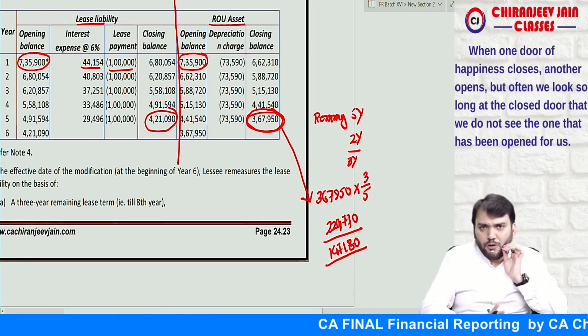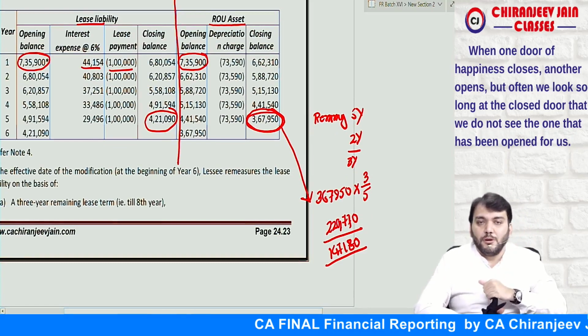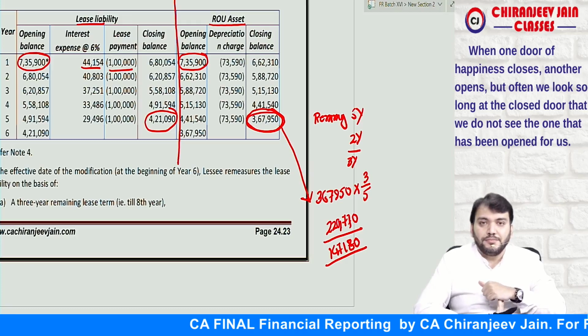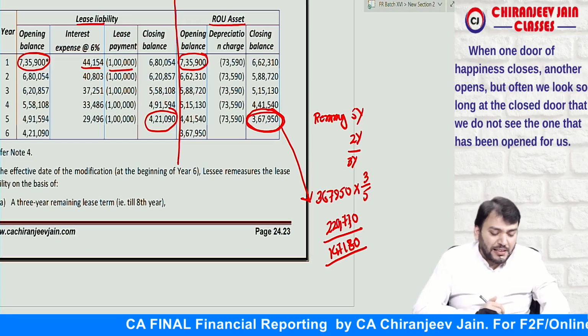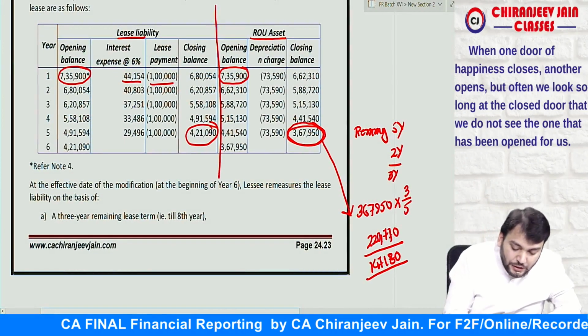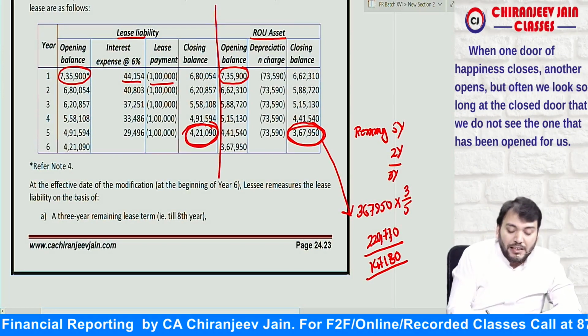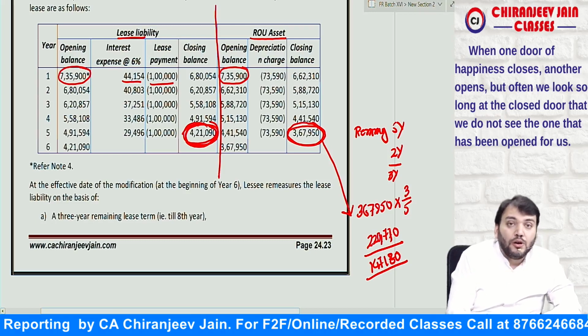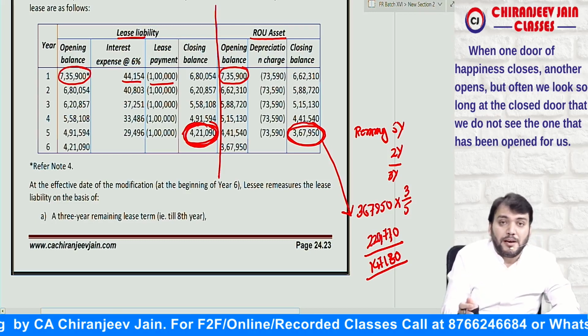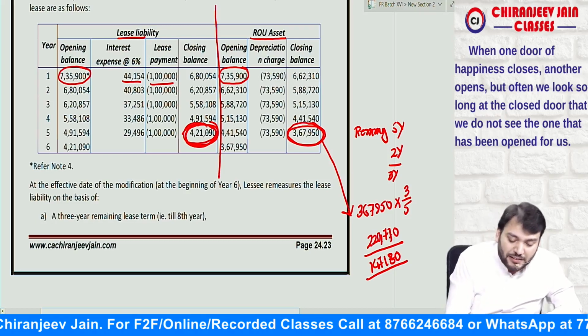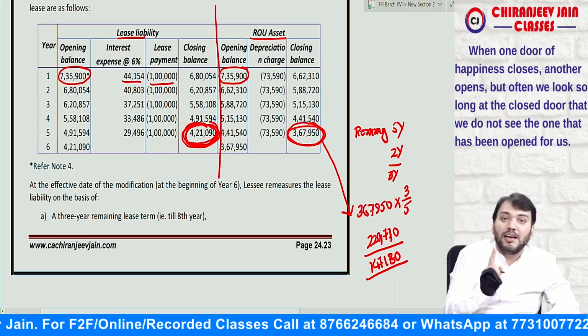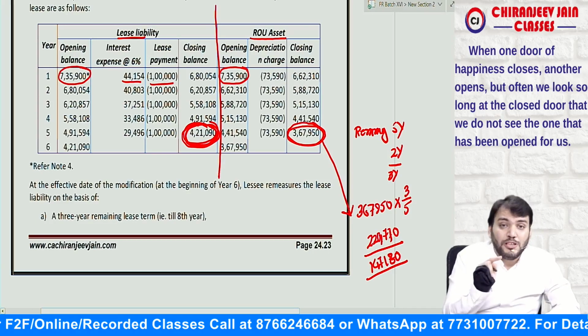1,47,180. I hope you have understood this point. Bolo, have you understood this point? Yes, sir. And now, can I say this is the lease liability, the remaining present value of the remaining lease payments for the 5 years. But now it needs to be paid only for how many years? 3 years. So we need to find out